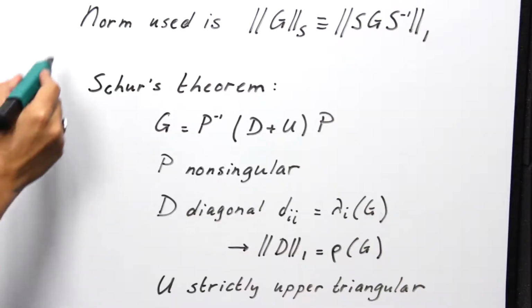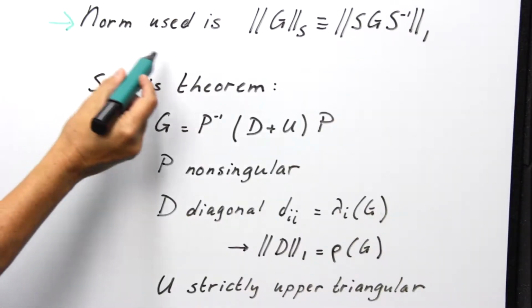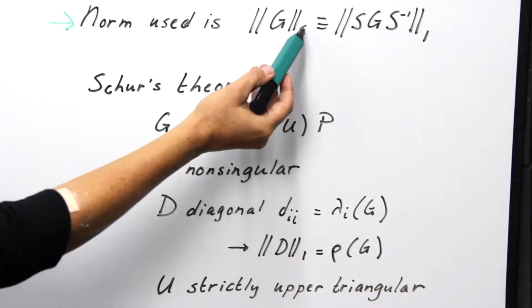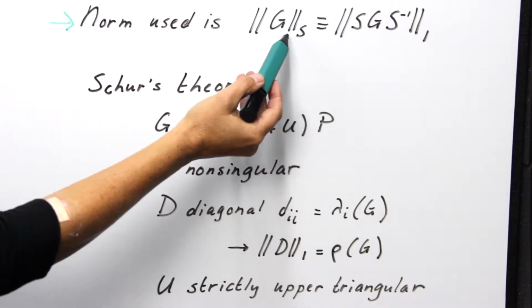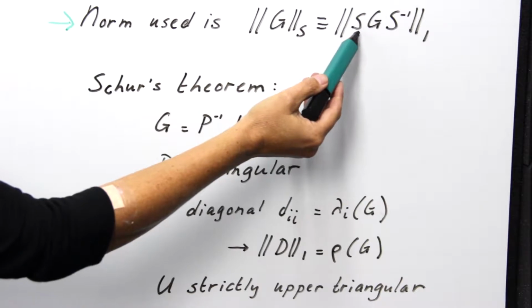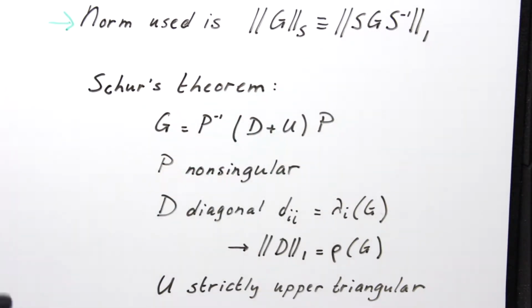The first one is that the norm that we'll be using is actually a so-called matrix-induced norm like this. A norm like this with the subscript S is simply given by the one norm of this matrix S G S inverse. And here S is some non-singular matrix.